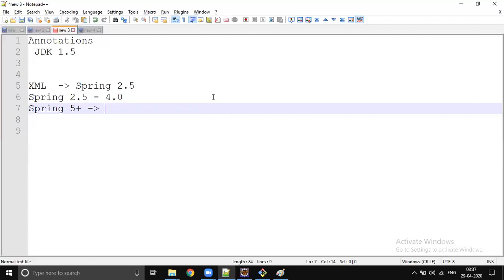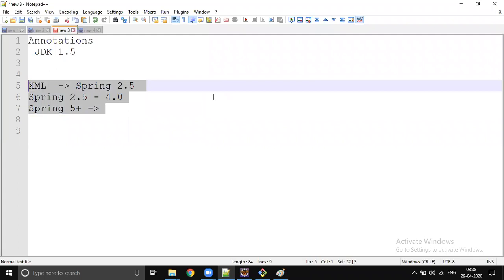Spring 5, where Spring started supporting JDK 1.8 fully, is now full of annotations and Java configuration. We no need to use XML at all. You don't need to write even one XML tag to write any Spring application. XML configuration is fully optional, but to have backward compatibility with the older versions of Spring, it is still supported with the